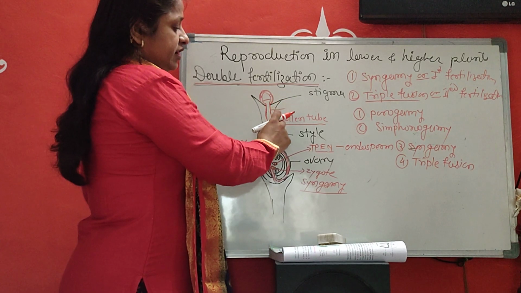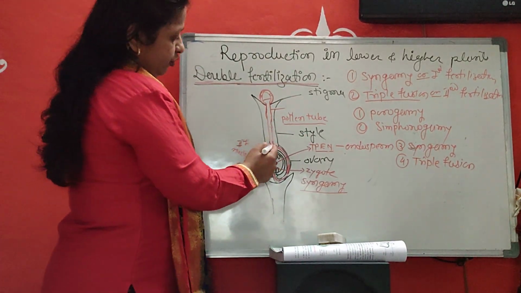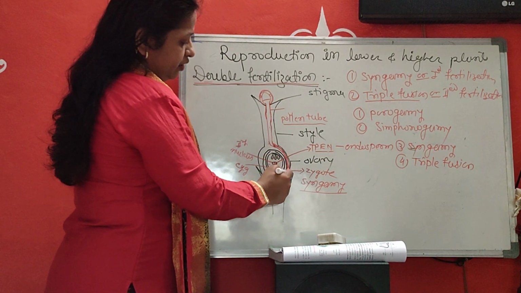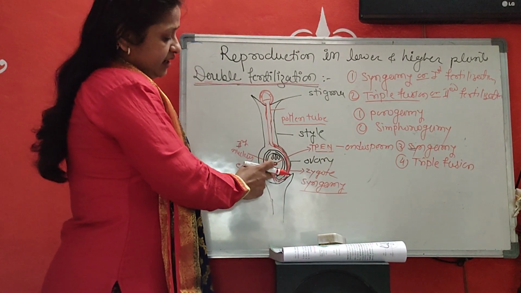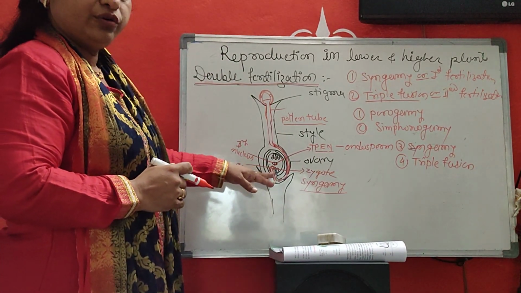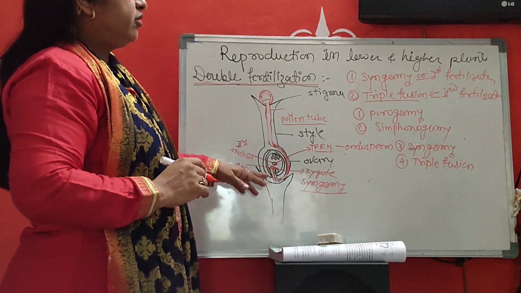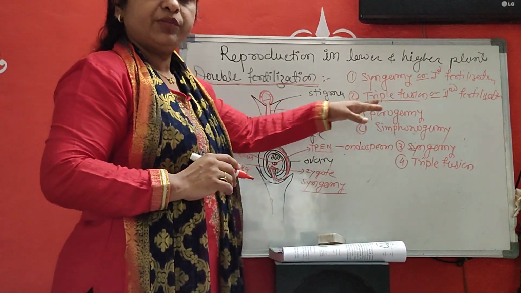This movement is guided by the chemicals of the style. Then the pollen tube reaches the ovule and penetrates it.